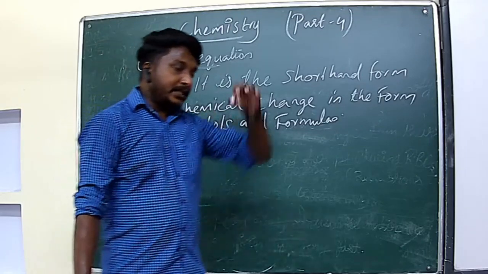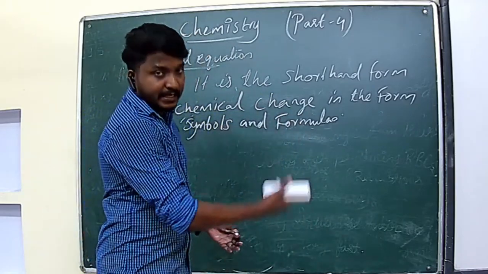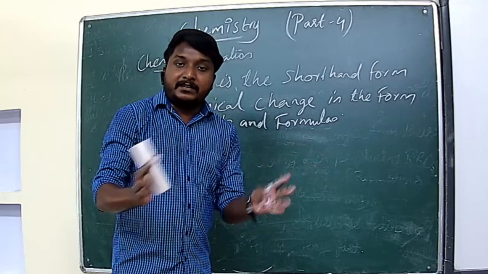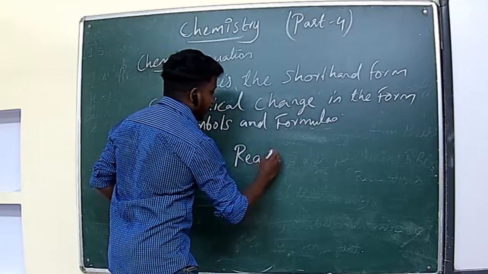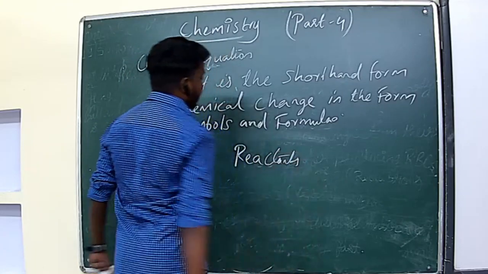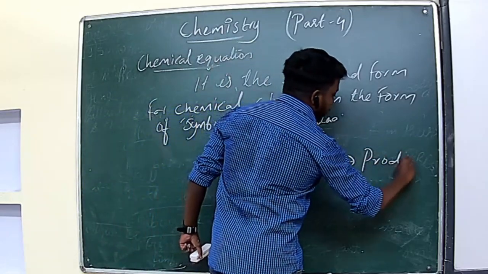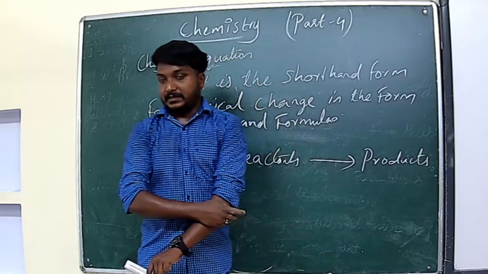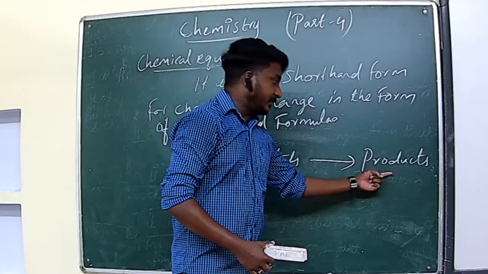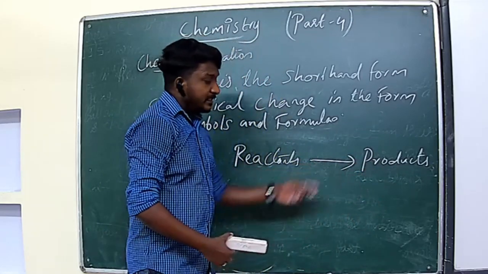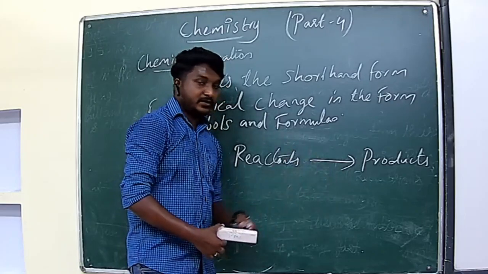So in the chemical equation, reactants we will write always on the left hand side and the products we will write on the right hand side. Then the reactants and the products will be separated by an arrow. Clear? So reactants we always write on the left hand side and products on the right hand side, separated with the arrow. This representation is known as chemical equation.